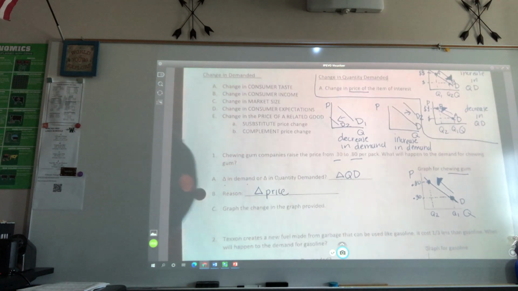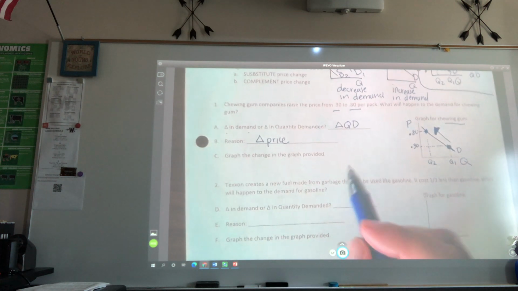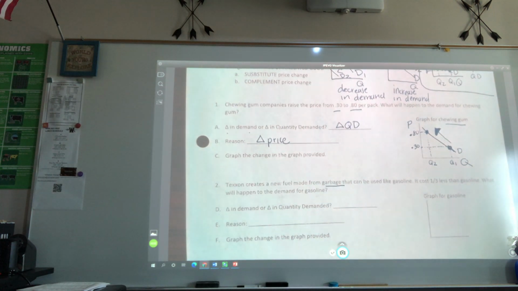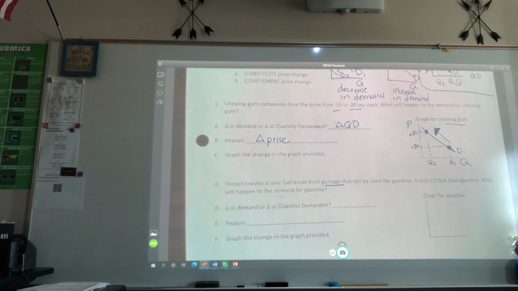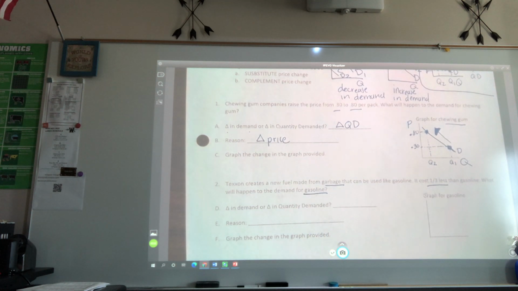Okay, we're gonna do the second one and the third one together, but is everybody on my bandwagon? Okay, so Texon creates a new fuel made from garbage that can be used like gasoline. It costs 1/3 less than gasoline. What will happen to the demand for gasoline? Okay, well, what is this? Is this change in demand or change in quantity of demand?